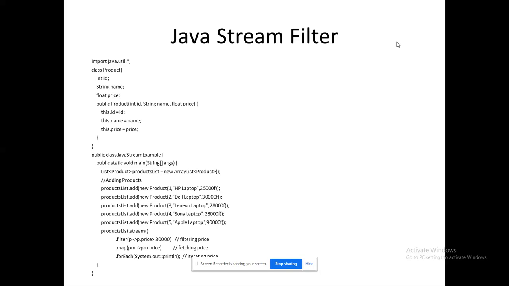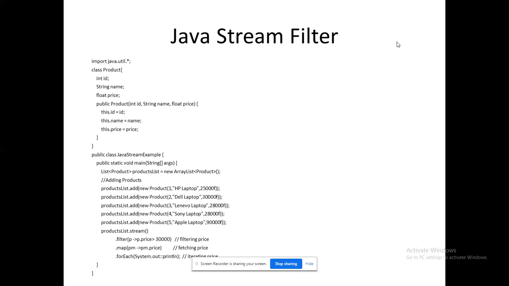I am passing the values of these things from the main method using the list. List is the built-in data structure. Okay, I am adding all the data, right? The ID. Like this, I am adding 5 records in the corresponding list. See the stream, last line, productList.stream. I could apply my filter here, right? These types of APIs are available here. This is not available at my buffer level. Do you understand? This is not available at my buffer level.